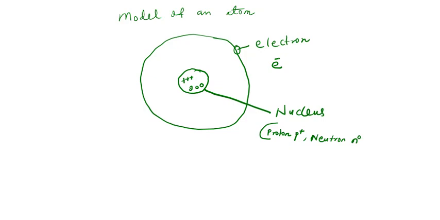So in a model of an atom, the electron revolves around the nucleus and is always negatively charged, and the dense part called the nucleus contains the proton and the neutron.